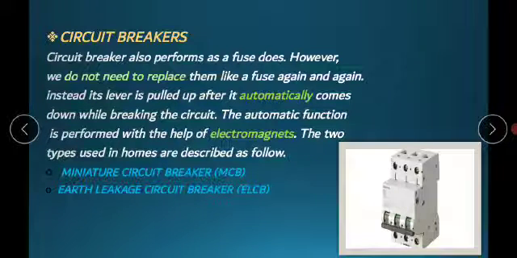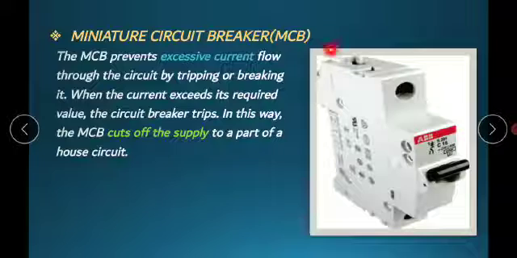Usually there are two types of circuit breakers that are discussed here. Number one, miniature circuit breaker or MCB, and second, ELCB or earth leakage circuit breaker. First of all, we will discuss MCB. MCB prevents the excessive current flow through the circuit by tripping or breaking it. So MCB cuts off the supply to a part of the house circuit. Here you can also see an MCB.